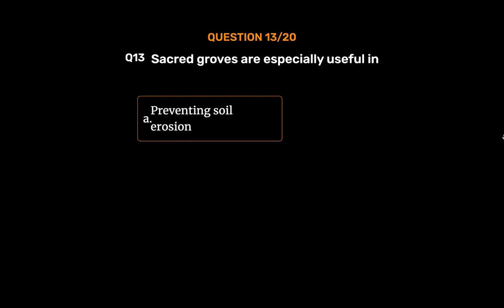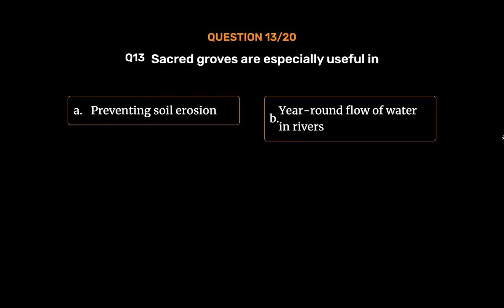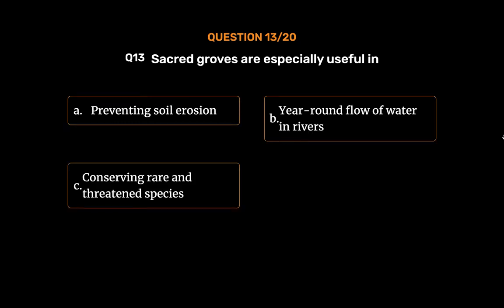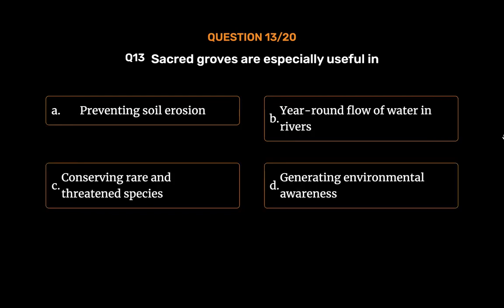Question number 13. Sacred groves are especially useful in: option A. Preventing soil erosion. Option B. Year-round flow of water in rivers. Option C. Conserving rare and threatened species. Option D. Generating environmental awareness. The correct answer is option C.